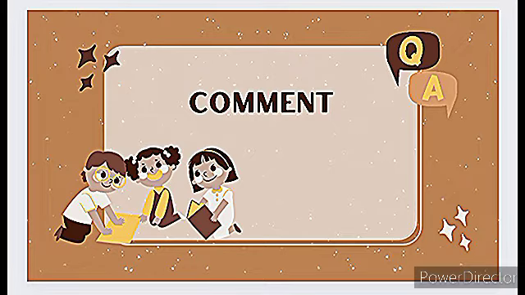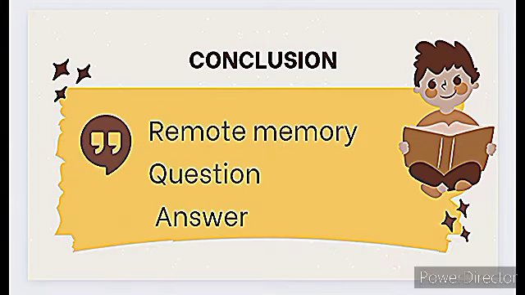After that, remote memory, like for example, we will ask, in class 5 who was your best friend? In class 5, who was your school teacher? Who was your class teacher? In that way we can ask the question. For example, we can ask, at the age of 8, where did you travel for? That type of question we can include. After that we will include the comment.